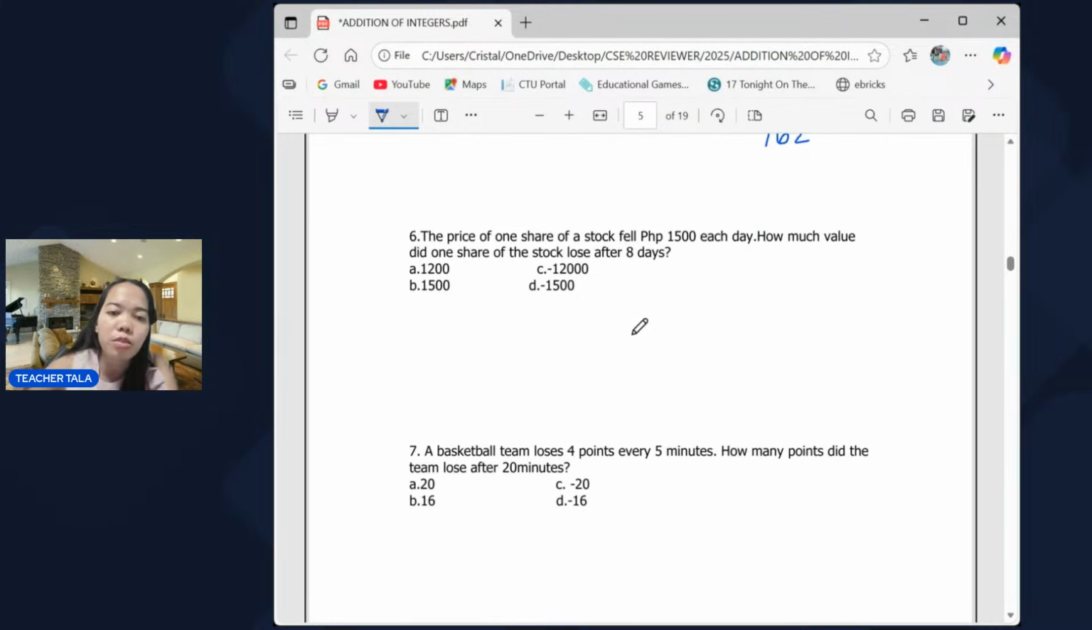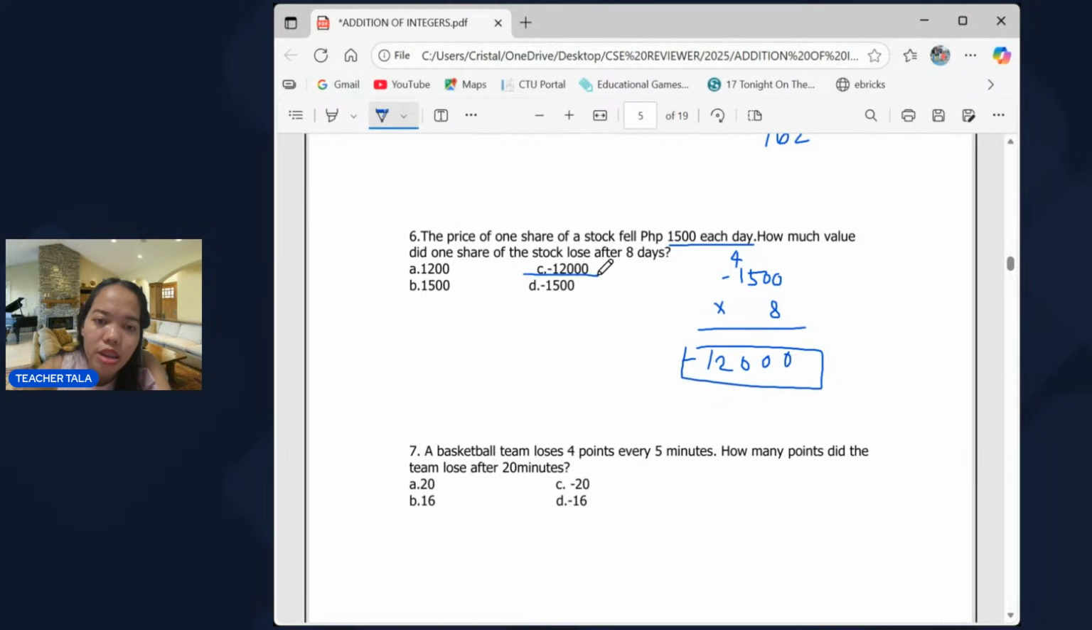Next, number 6. The price of one share of a stock fell 1,500 each day. How much value did one share of the stock lose after 8 days? So the price of one share of a stock fell 1,500 each day, no? So we're going to have negative 1,500. How much value did one share of the stock lose after 8 days? So we're just going to multiply it by 8. So that's negative 12,000. That's letter C. Okay? Nakuha po ba?